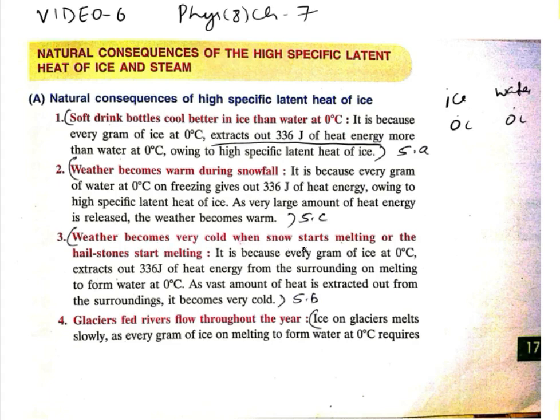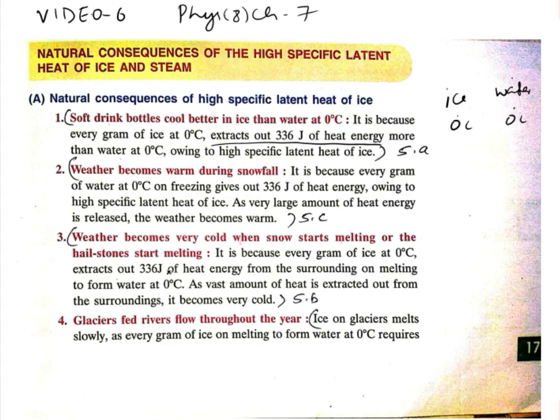And weather becomes very cold when snow starts melting. Suppose you go to icy areas where snowfall is there, when the ice is melting, you will feel more cold, or the weather is cooler. Why? Temperature is the same, 0 degree to 0 degree, but the ice is extracting 336 joules of energy from the environment. That means your environment is becoming cooler.